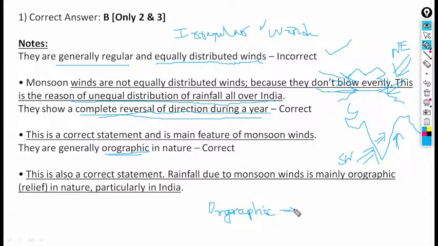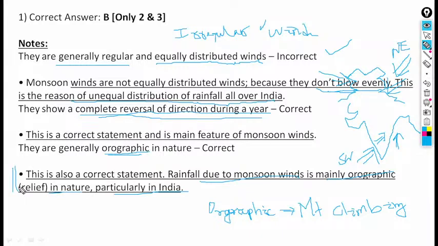Rainfall due to the monsoon winds is mainly orographic in nature, related to relief, particularly in India.